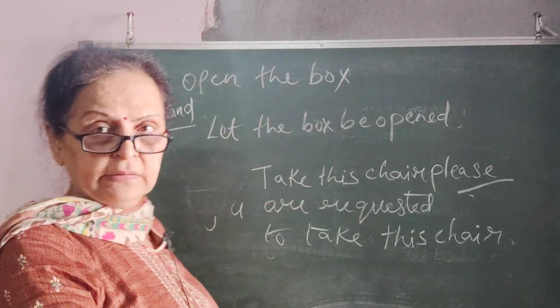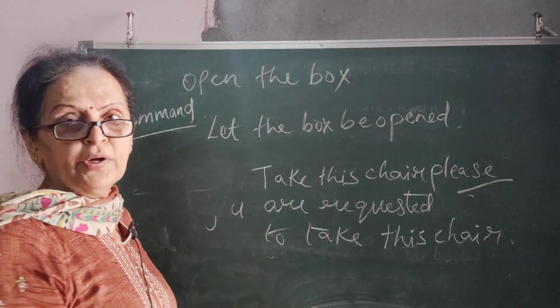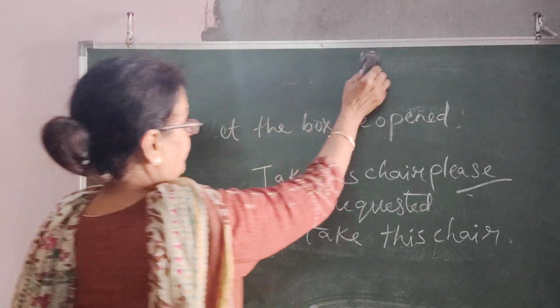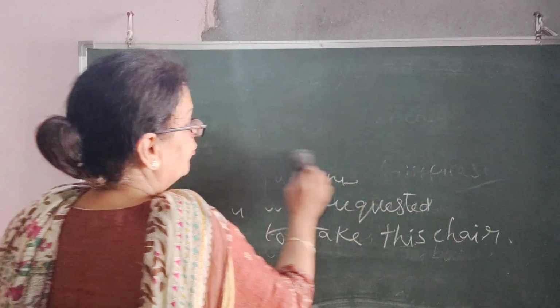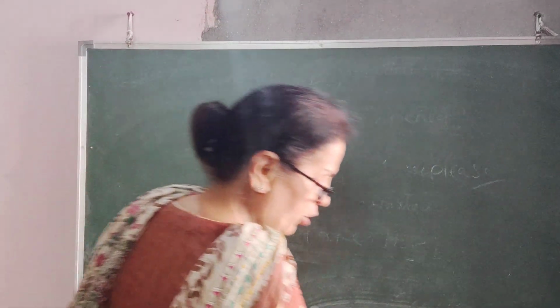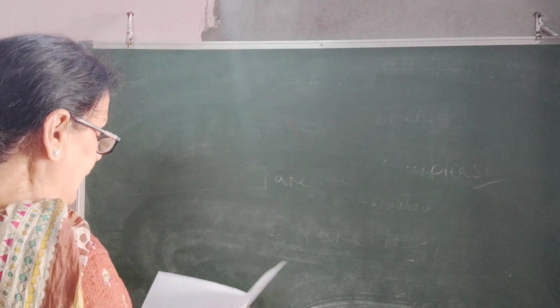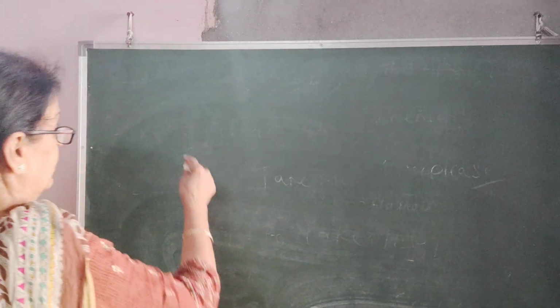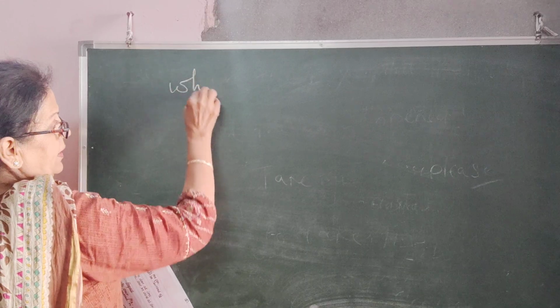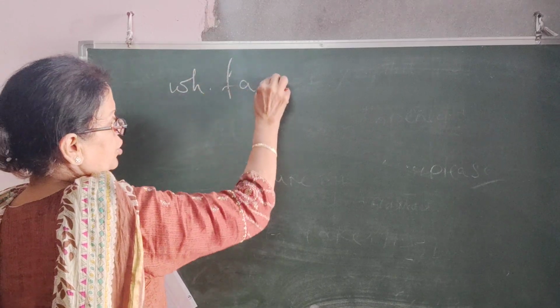Instead of all the tenses, these are few more examples which can be done in active passive voice. So the last type is WH family. You know when WH family, question form.